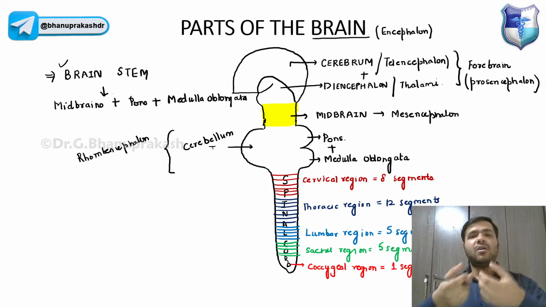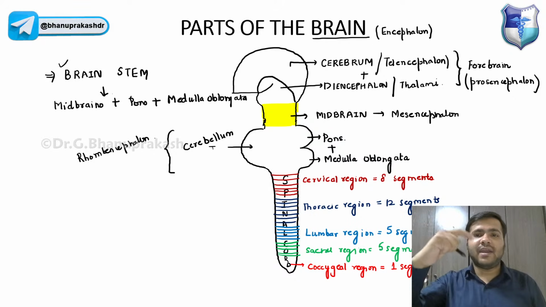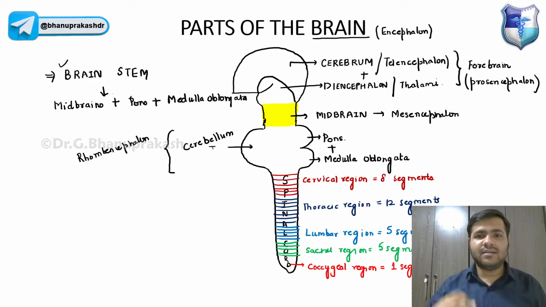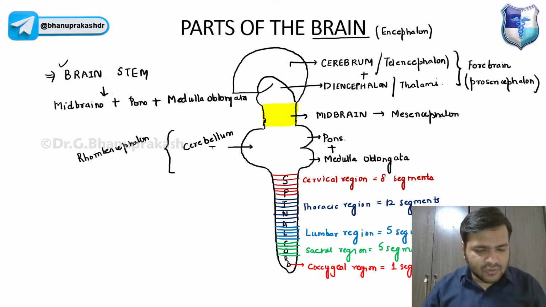Now the spinal cord, which is like an elongated tube, is divided into different regions, right? The cervical, thoracic, lumbar, sacral, and coccygeal. The cervical region has 8 segments, thoracic has 12, lumbar has 5, sacral has 5, and coccygeal has 1. It has nothing to do with the vertebra over here, guys.